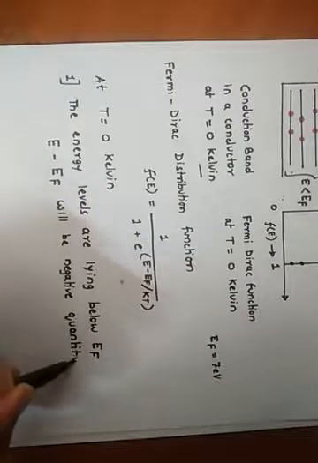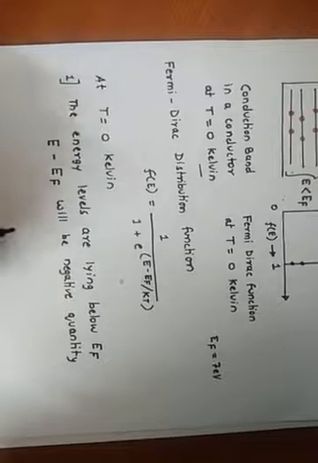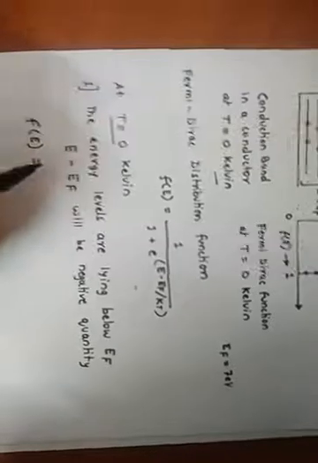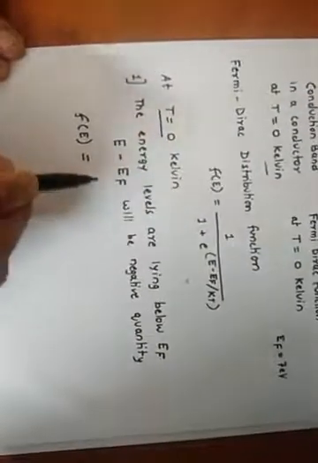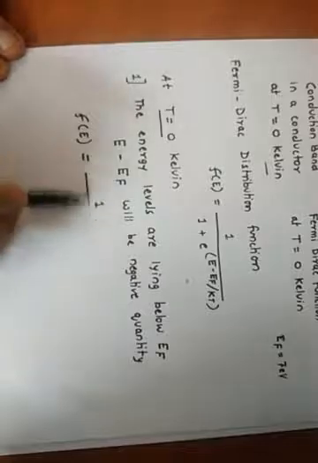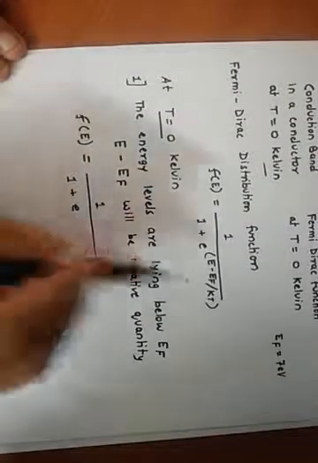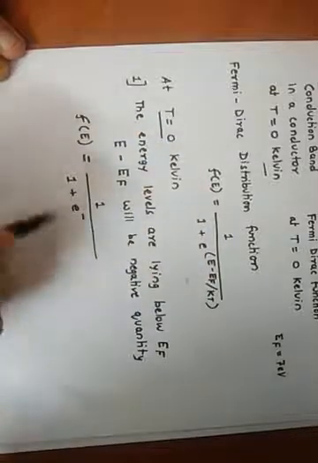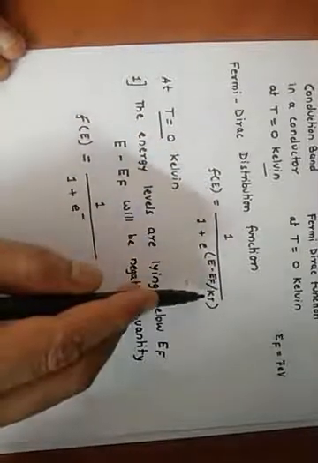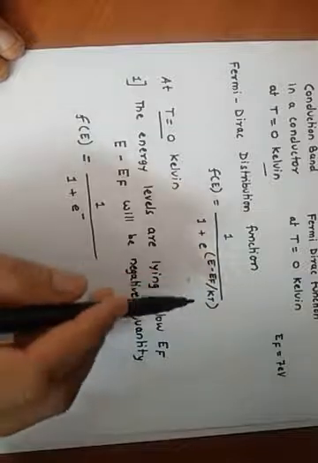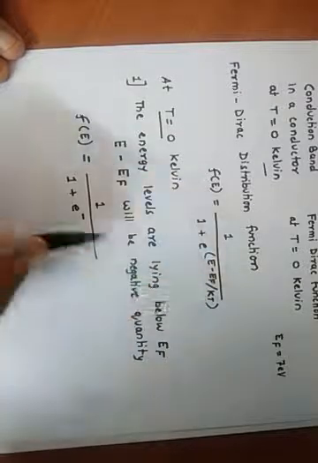If E minus EF is a negative quantity at temperature T equal to 0 Kelvin, what will f of E be? f of E will be equal to 1 upon 1 plus e raised to power, where E minus EF is negative and T is 0 Kelvin. So this will become 1 by 0, and 1 by 0 is infinity.